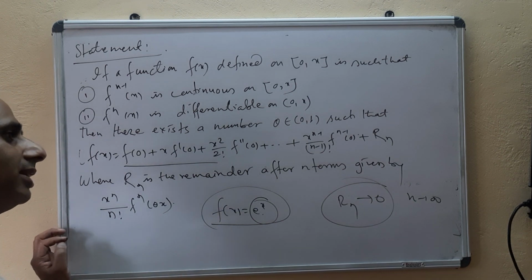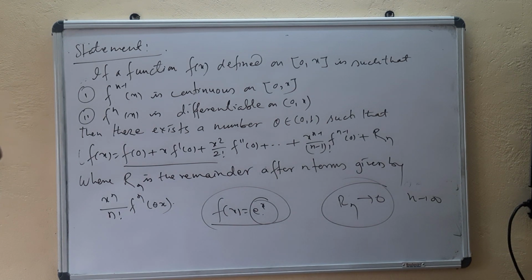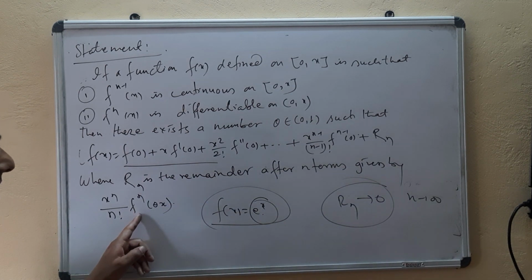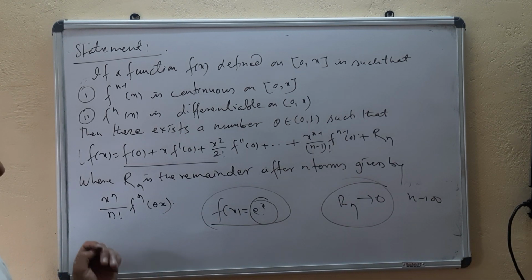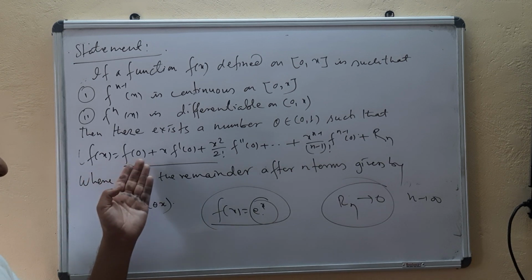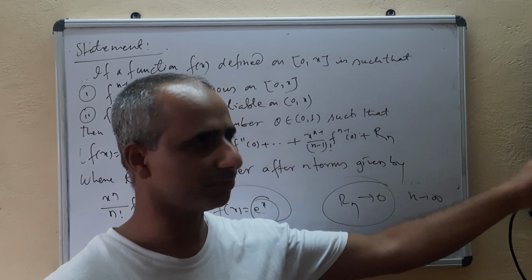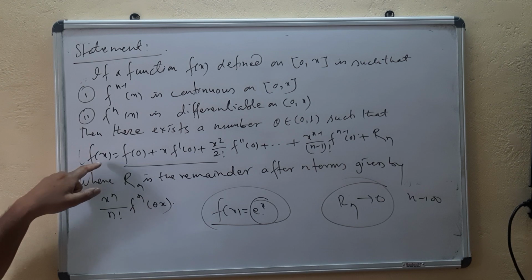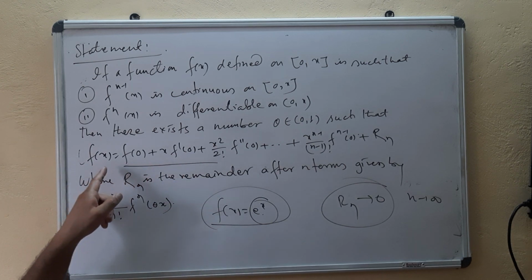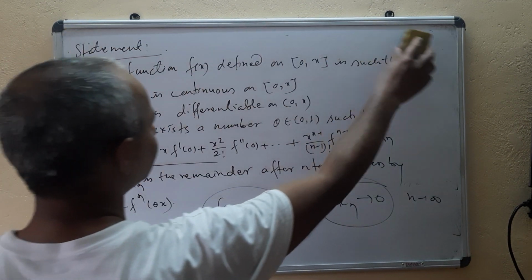That is the first one. The second is that as we take higher and higher order derivatives, the remainder term should vanish. Then we will get a sum of infinitely many terms on the right side with Rn tending to 0, giving an infinite series expansion of the function in the interval 0 to x. We will use these two ideas to get an infinite series.